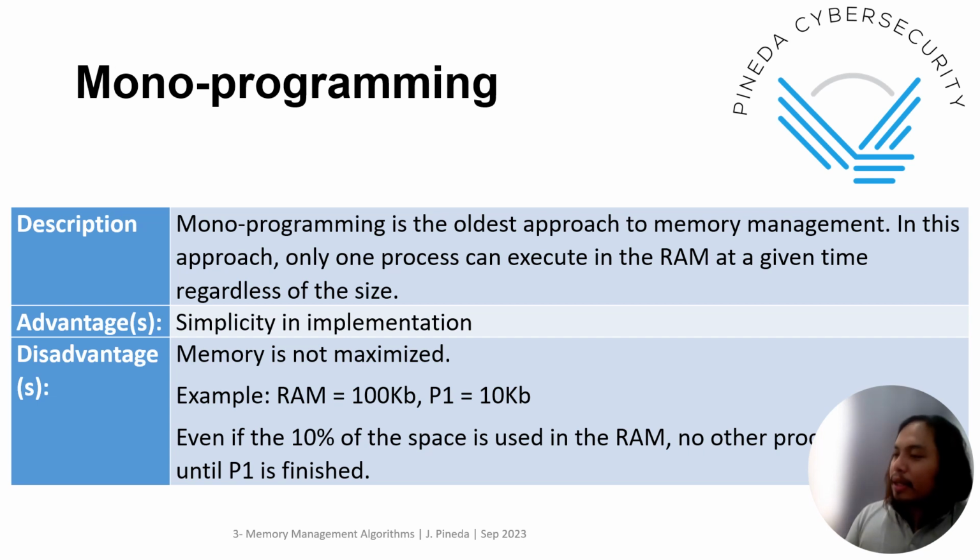The memory is not maximized. So if the application or the process is just 100 MB and your RAM is 1 gig, then obviously it's not maximized because you still have 900 MB that can be allocated to some other process.